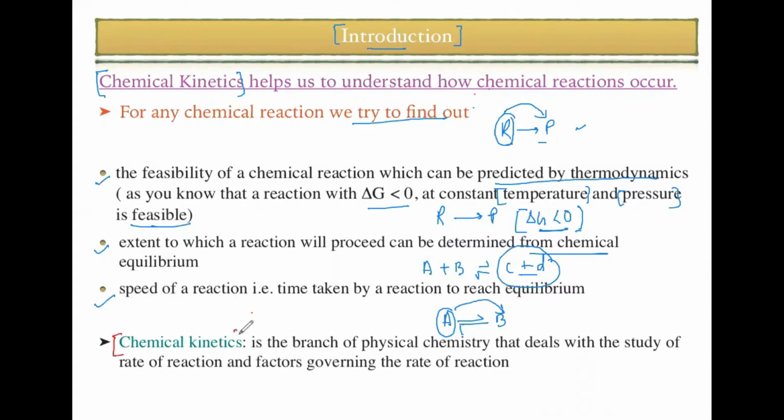So what is chemical kinetics? It is the branch of physical chemistry that deals with the study of the rate of reaction and the factors governing the rate of the reaction. Now we are going to talk about any chemical reaction when it changes from reactant to product. We deal with the state of the reactant, the state of the product, how the reactant is going to give the product, and at what rate. The study of all these factors is known as chemical kinetics.